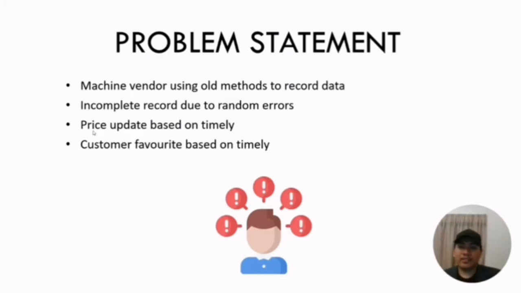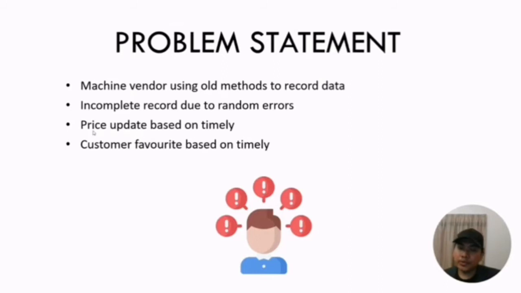The third problem statement is price updates based on time. Our project wants to maximize the profit for the vending machine vendor, so they will have minimal loss of profit.